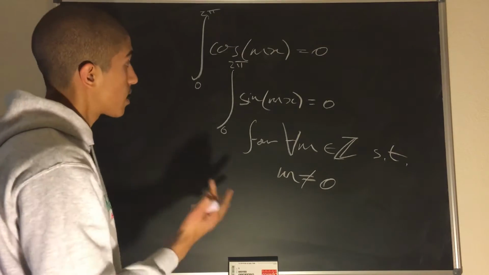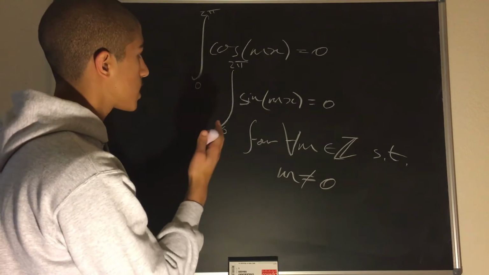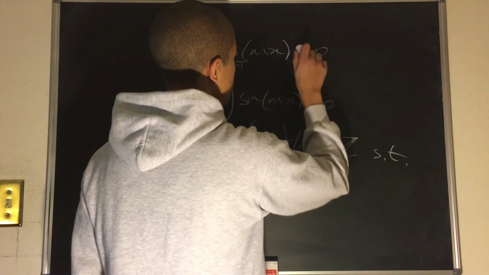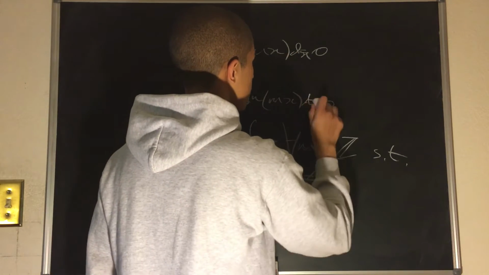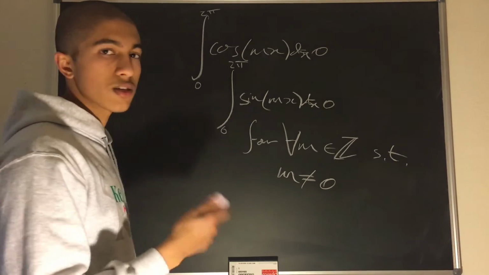So what we're trying to prove is that the integral from 0 to 2 pi of the cosine and the sine function of mx, dx, is equal to 0 for all non-zero integers m.